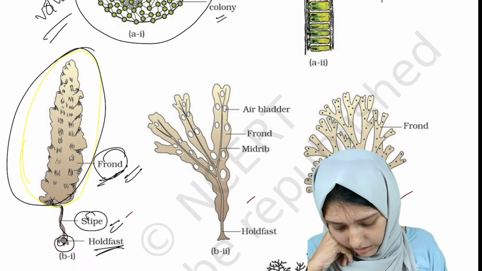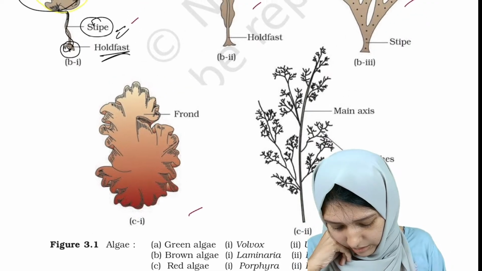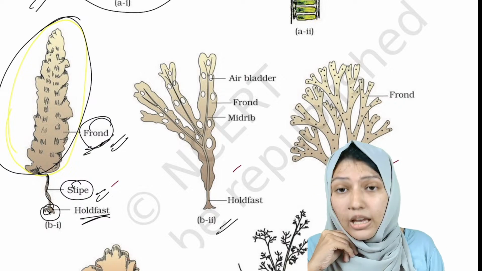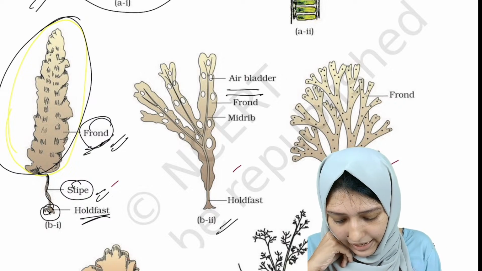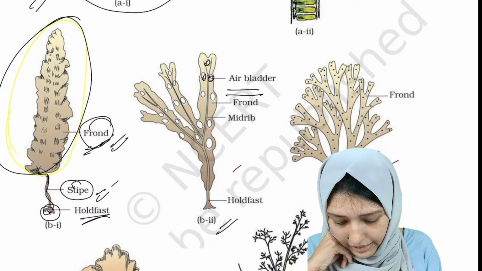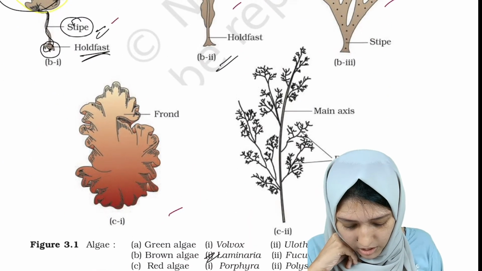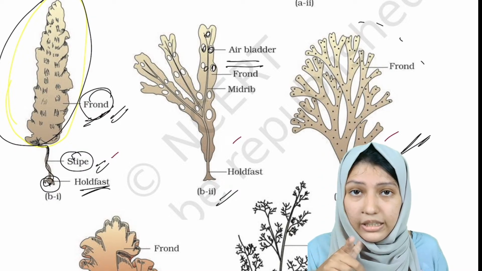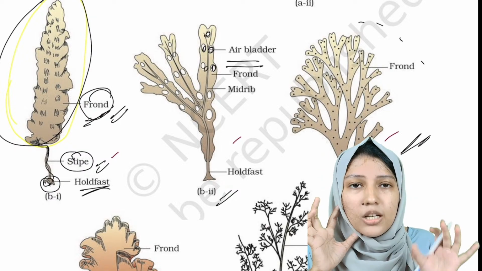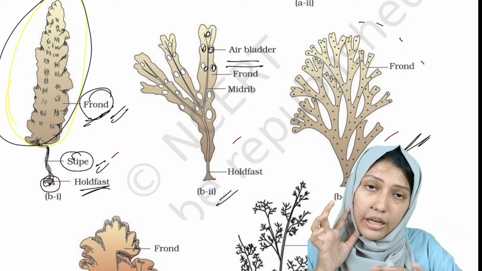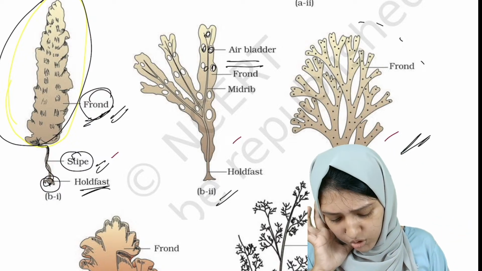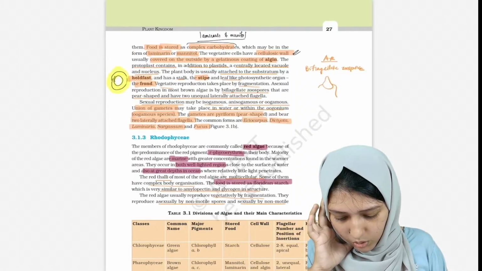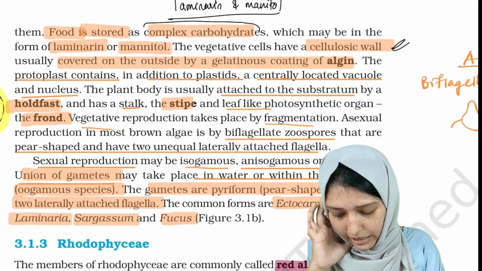Then just see this. This is an example of laminaria. And this is fucus, and they can ask which of the algae has air bladder in it, so the answer is fucus. And this is a branched one. As we said, in brown algae it can be a simple structure, or branched, or massive structures. So this is the branched one, dictyota. Now coming back here, stipe, holdfast and frond.